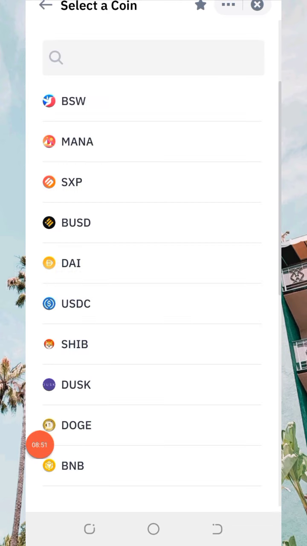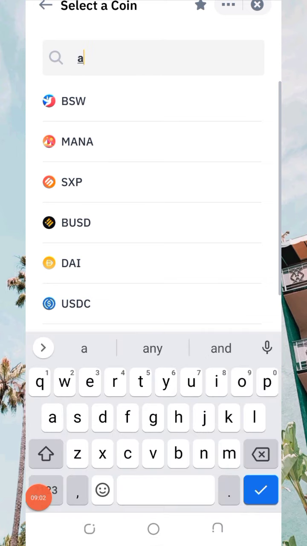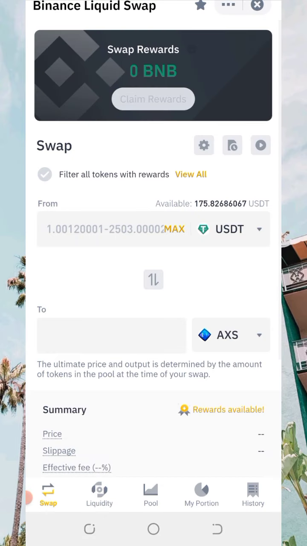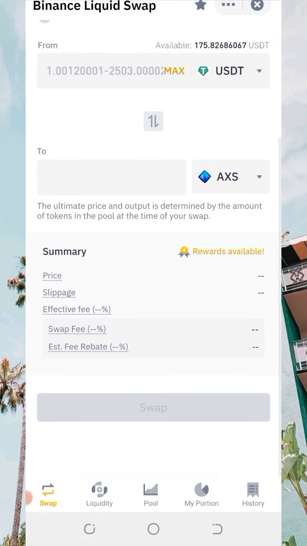Then once you click on it, in this search space, you enter the name of your coin, which is AXS. Let me type AXS. Then you click on it. As you click on it, it's very simple. Then what you need to do is to come right here. Assuming I have USDT right here now, because I'm under trading.